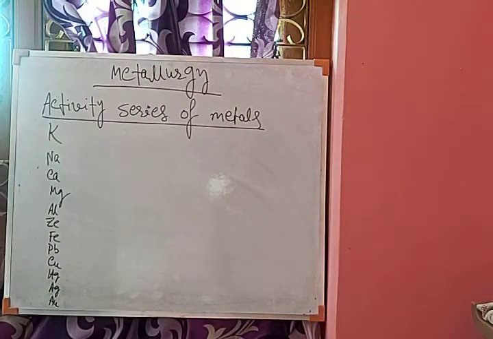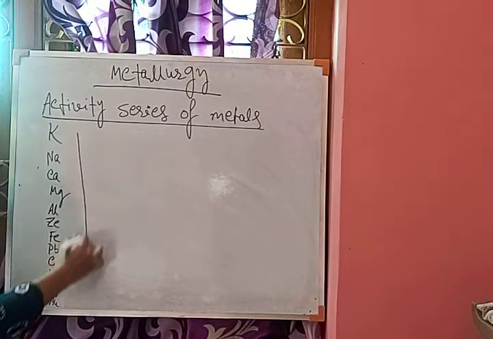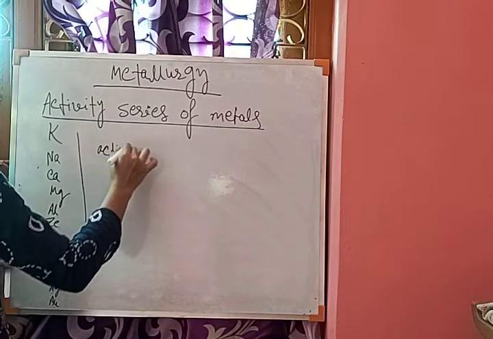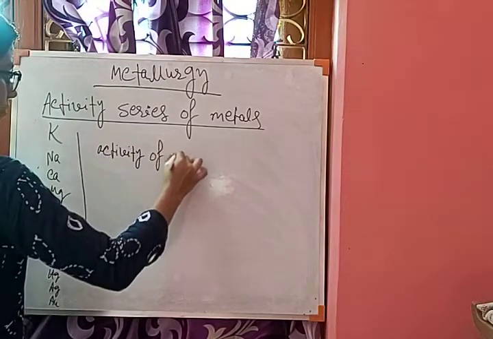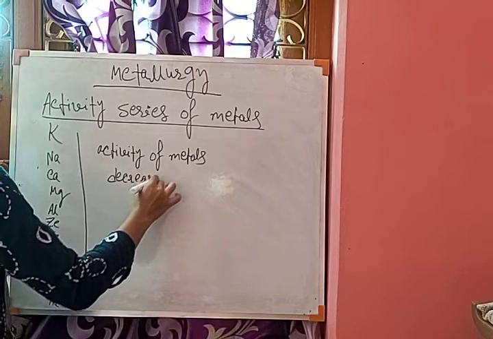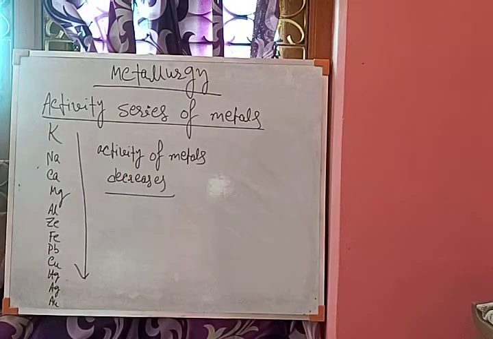So our first topic is the metal activity series. You can see that I have written the metal activity series starting from potassium and ending at gold. So what is the characteristic of the metal activity series? That is, the reactivity of metals decreases down the series. That is the first characteristic of the metal activity series.